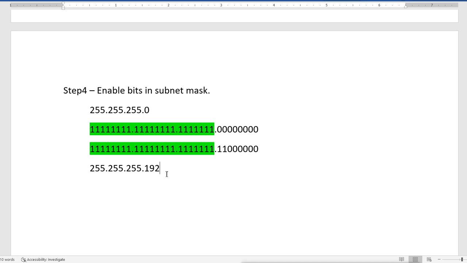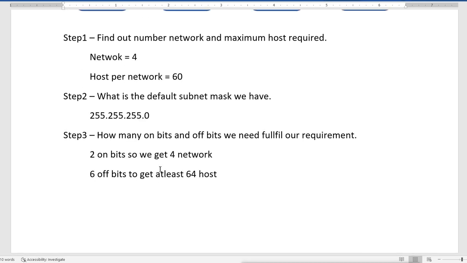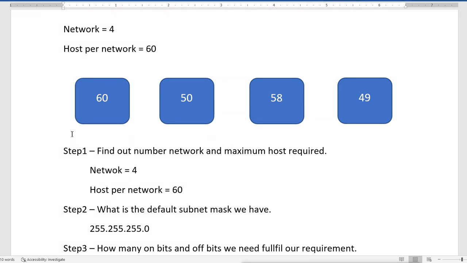So basically, when you assign this subnet mask to any machine or any device, that device automatically calculates that you have divided 4 networks and each network has 64 hosts. Now we know the subnet mask. Now what can we do? We can assign these IP addresses to these different departments.